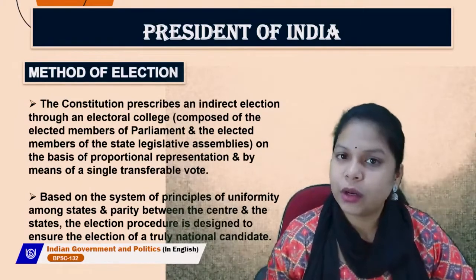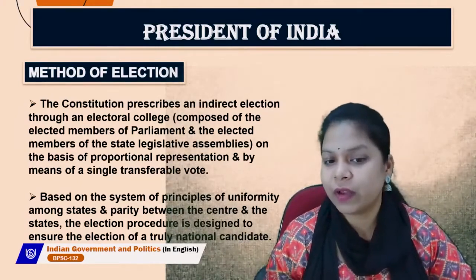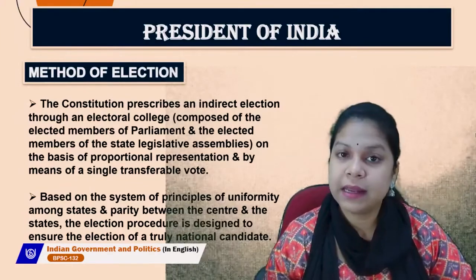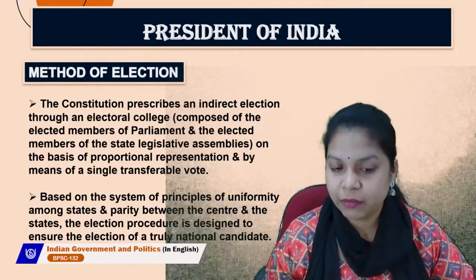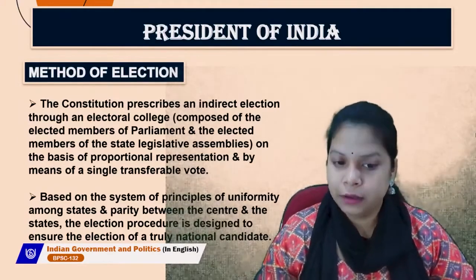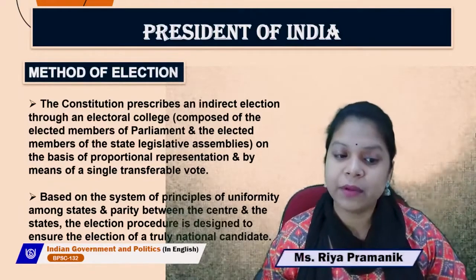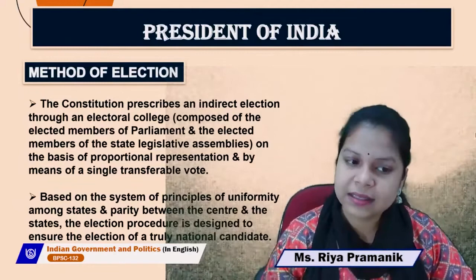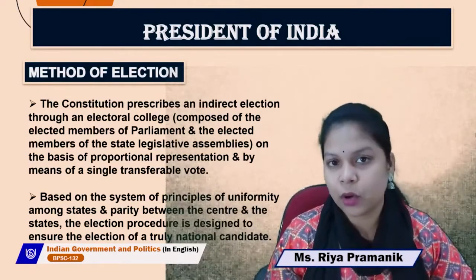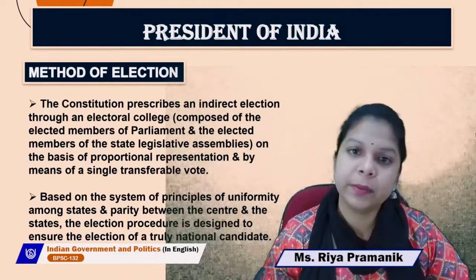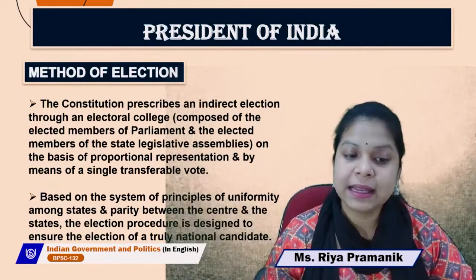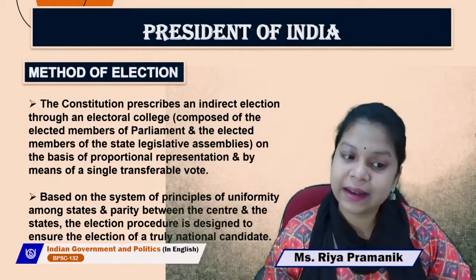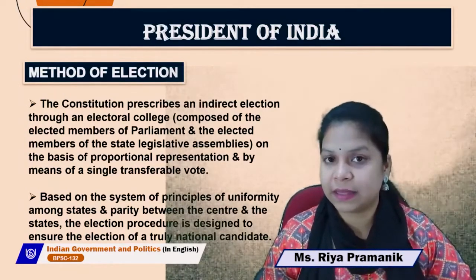The electoral college, which elects the president of India, is composed of the elected members of the parliament first. The second is the elected members of the state legislative assemblies. So who are part of this electoral college which decides who will be the president? It is the elected members of the parliament and the elected members of the state legislative assemblies.